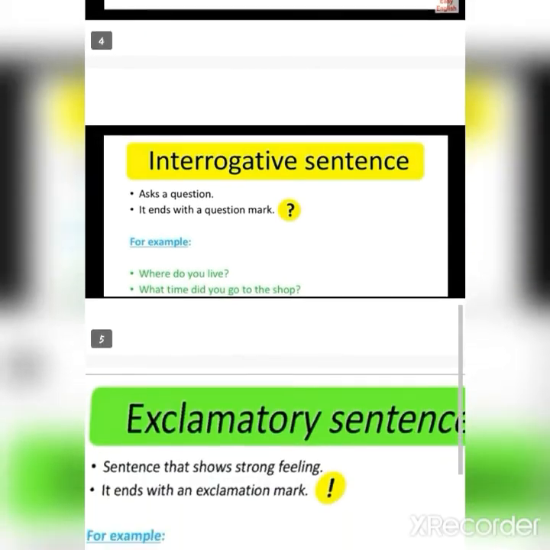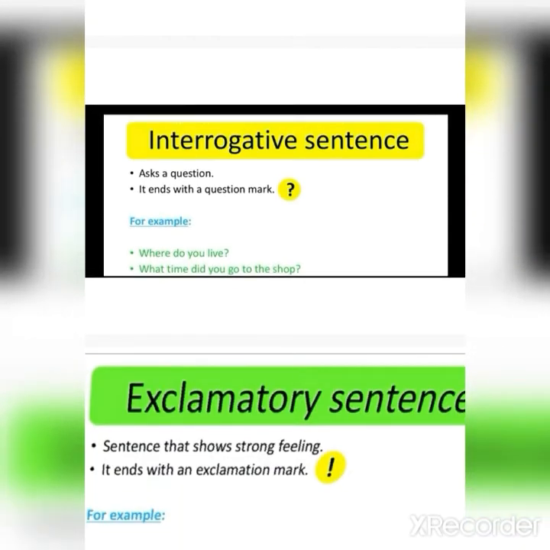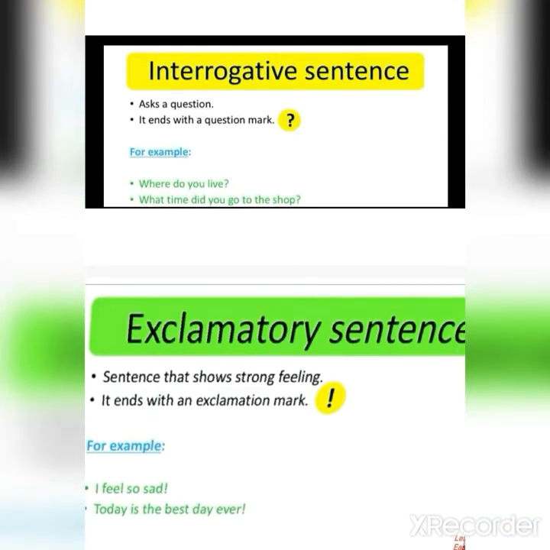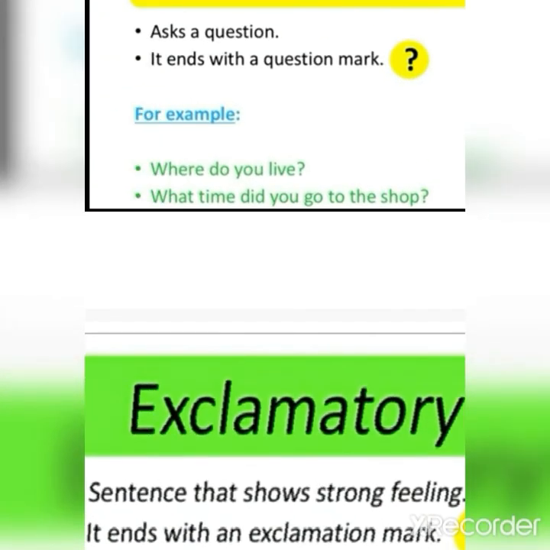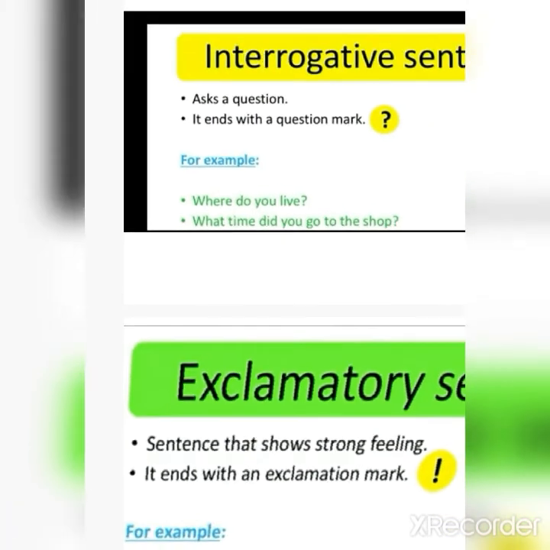All right, now moving towards interrogative sentence. These are too easy. This type of sentence asks a question, and it ends with a question mark. It doesn't end with a full stop, it always ends with a question mark. So you can see some examples. Where do you live? It's a question, and at the end of the statement you have a question mark. And the second example is, what time did you go to the shop? So these are two questions, and interrogative sentences ask questions.